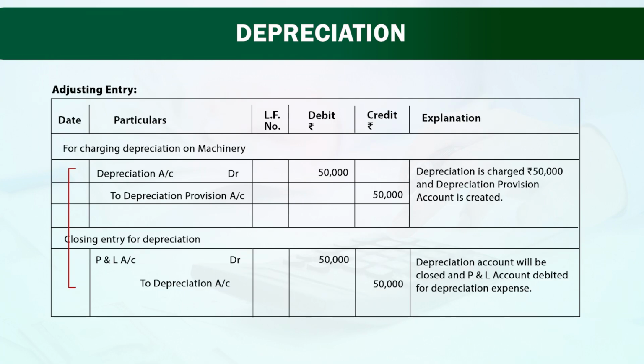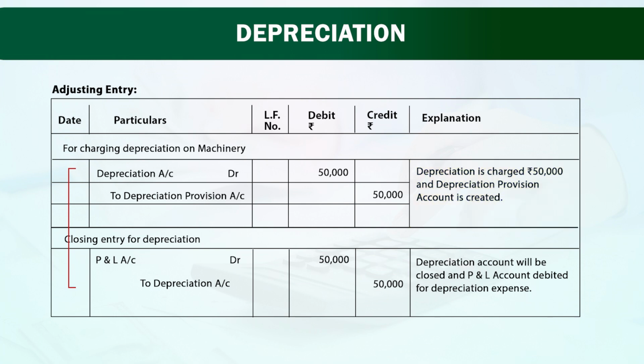In our case, depreciation account rupees 50,000 will be debited and we have debited over here, and this amount will be credited to depreciation provision account. So what happened over here? Whatever depreciation we have charged, 50,000 rupees, to that extent depreciation provision account is created in our books.